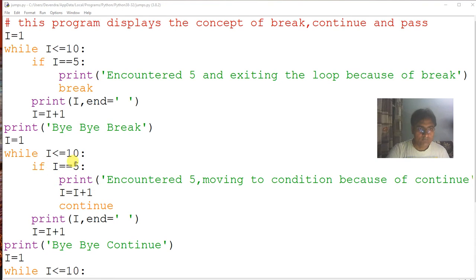So normally when I equals 1, it is printed, then 2 is printed, 3 is printed, 4 is printed. When I is 5, it prints this message and it makes I 6, and then continue causes the control to be transferred here. So 6 less than 10, again it prints 6, 7, 8, 9, 10, and then "bye continue".